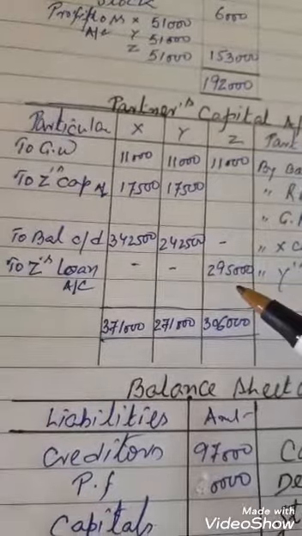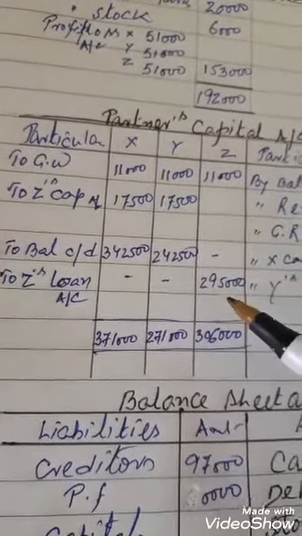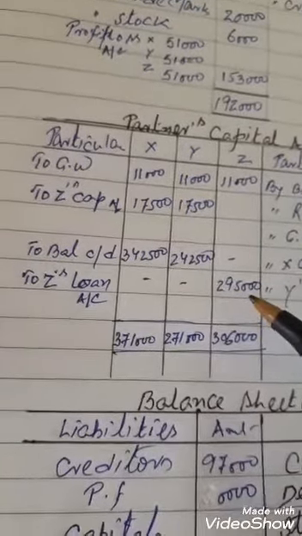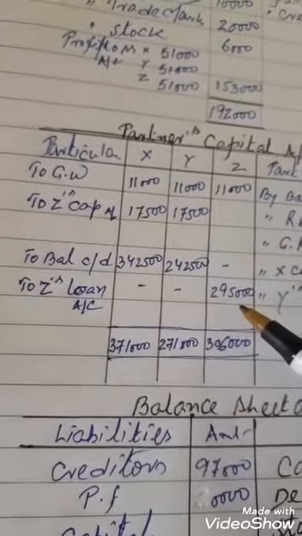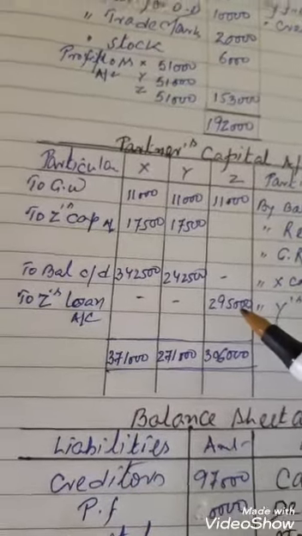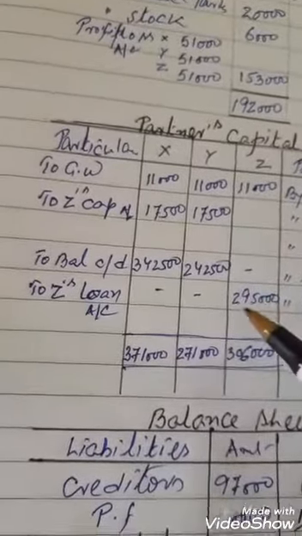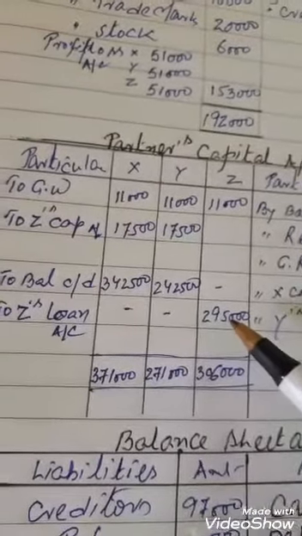Either the question will say pay a certain amount in cash, then you will write it down to cash and the remaining amount to retiring partner's loan account. If nothing is mentioned, the balance of the retiring partner will be treated as his loan account, to Z's loan account.